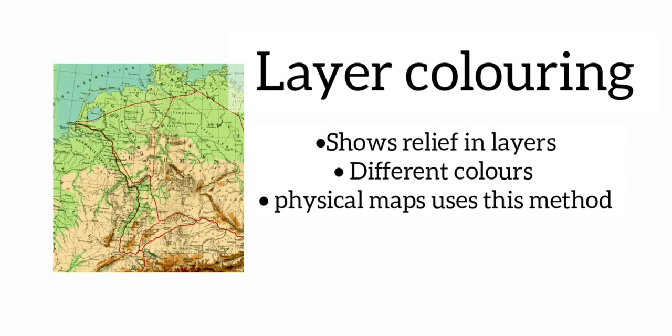The eighth method of representing relief features is layer coloring. Layer coloring is a method of showing relief in layers, and each layer is given a specific and different color. Physical maps in atlases and wall maps use this method to show relief features.